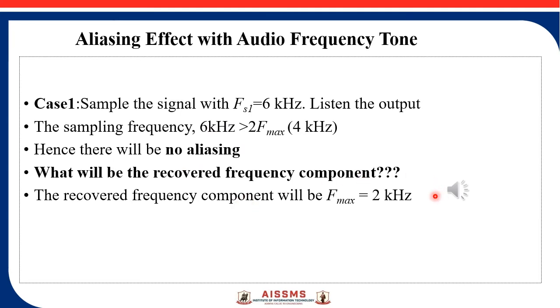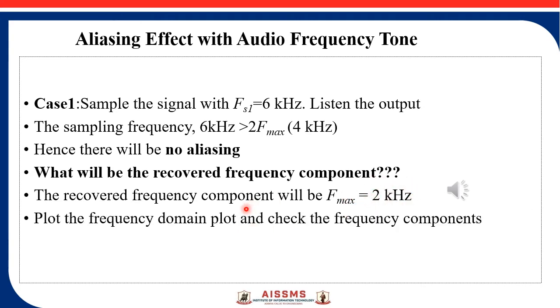So this is the output which you will be hearing after running the MATLAB program with the sampling frequency 6 kilohertz. And as you have already heard the 2 kilohertz sound tone, the same sound tone you are hearing after sampling the signal with 6 kilohertz. That means the same original analog input frequency component is recovered back in the output. And the next step will be plotting the frequency domain plot and checking the frequency components.